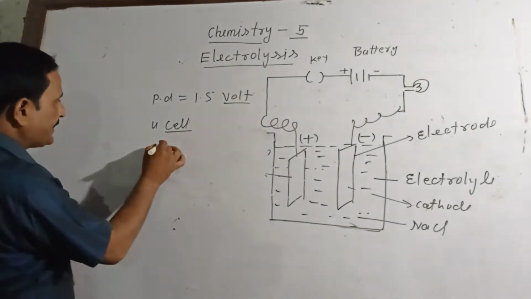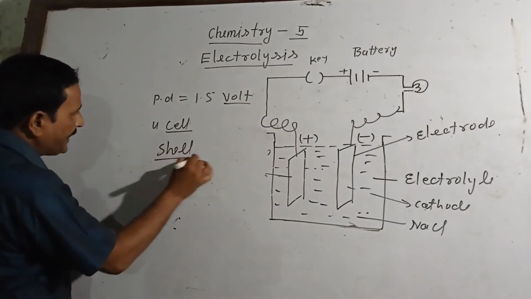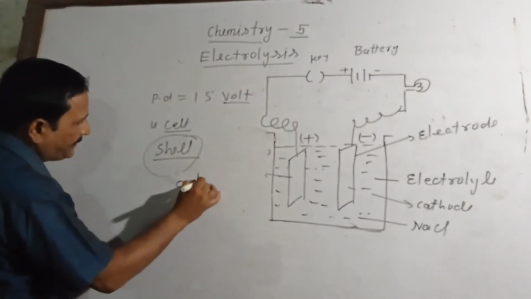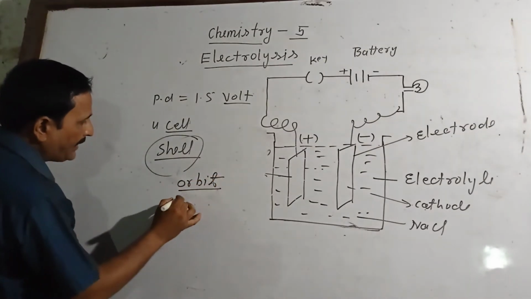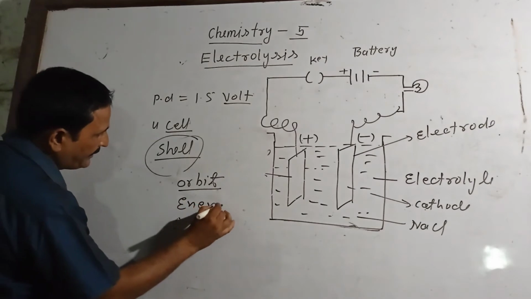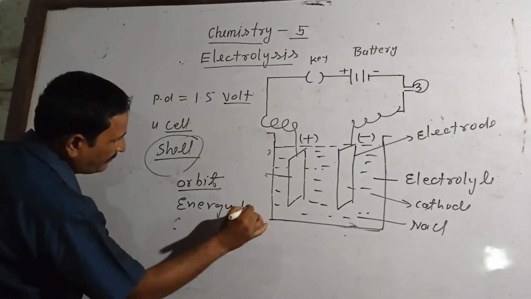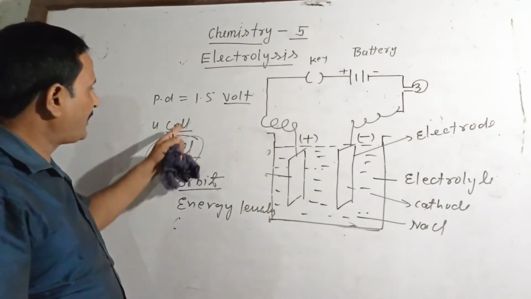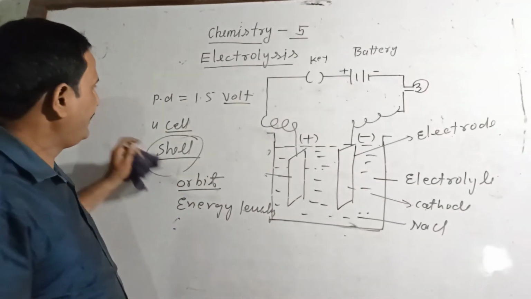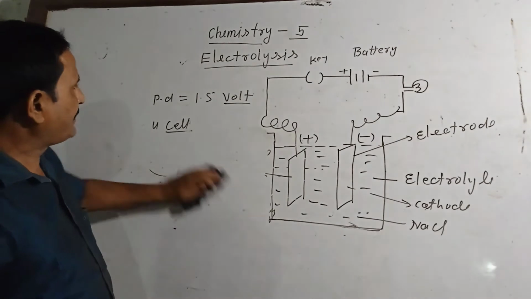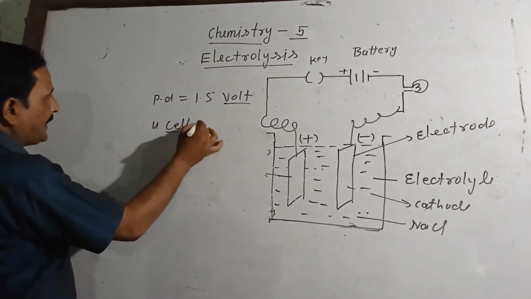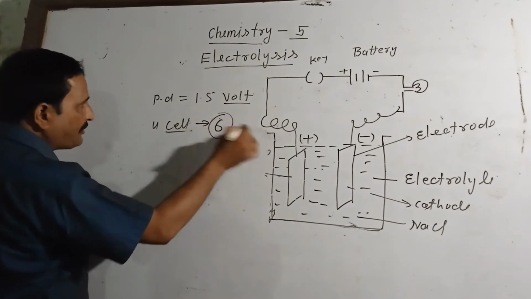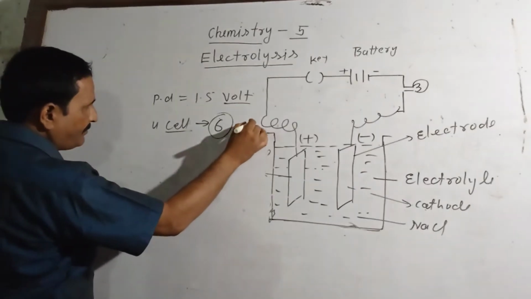In chemistry, cell means the number of the orbit, or energy level. Remember that the pronunciation is the same but the meanings of all cells are different. So I am talking about the physics cell. If 4 cells connect together, you will make a battery of 6 volt.